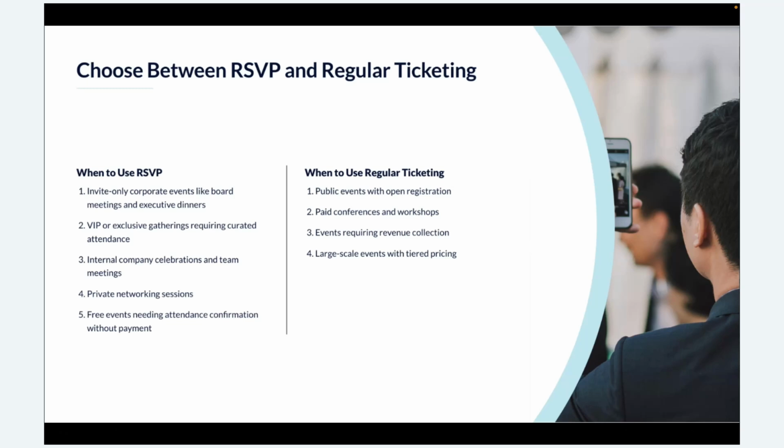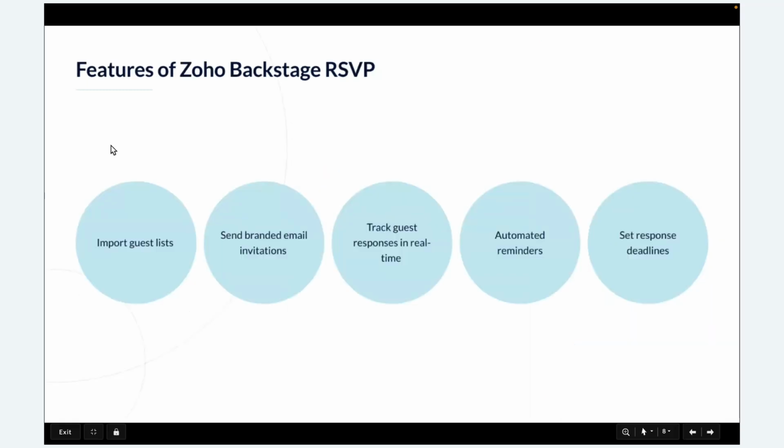Now let's go to the next slide, the key features of Zoho Backstage RSVP. There are five key features in RSVP. First is import guest list. We can either create guest lists manually, or upload a list of invitees via CSV. We can add a single list, or multiple lists can also be added.